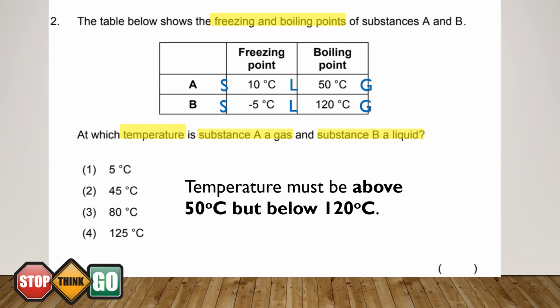So, in order for A to be a gas and B to be a liquid, the temperature must be above 50 degrees Celsius but below 120 degrees Celsius. And hence, there you have it. Your answer is still option 3.